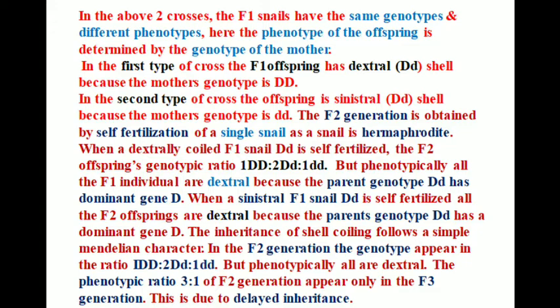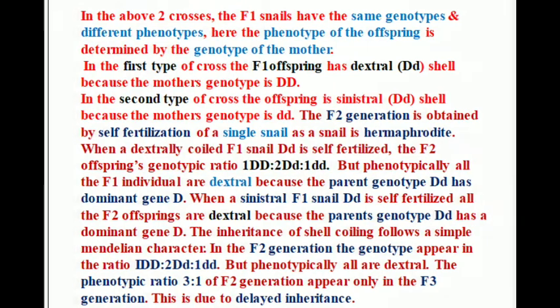The inheritance of shell coiling follows a simple Mendelian pattern. In the F2 generation, the genotype appears in the ratio 1:2:1, but phenotypically all are dextral. There is no phenotypic expression of the homozygous recessive genotype dd. The phenotypic ratio 3:1, that is 3 dextral and 1 sinistral, appears only in the F3 generation. This is due to delayed inheritance.